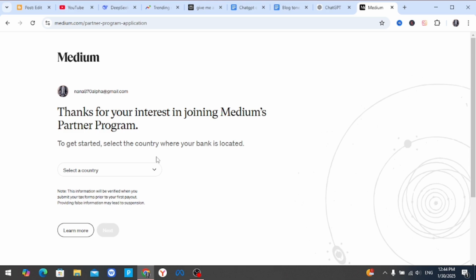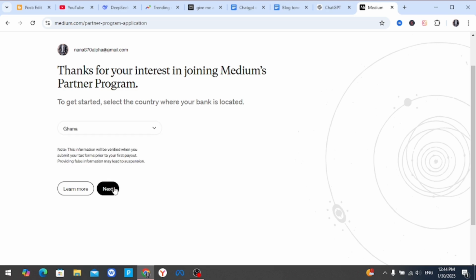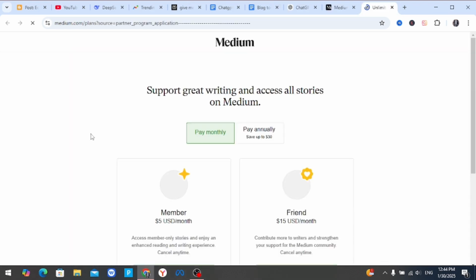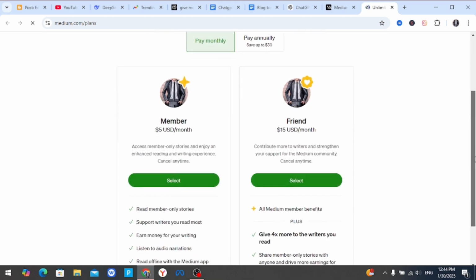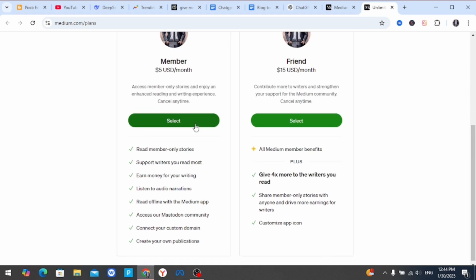Now here you're going to select your country. As I said, I'm in Ghana. You can choose any country you want or where you are from. As you can see, I have published an article in the last 6 months. My bank account is located in this country, which has a check mark. The only thing without a check mark is becoming a member. So to make money, you have to click on become a member, then you choose a plan. I suggest you go with 5 USD per month, and you click on it.